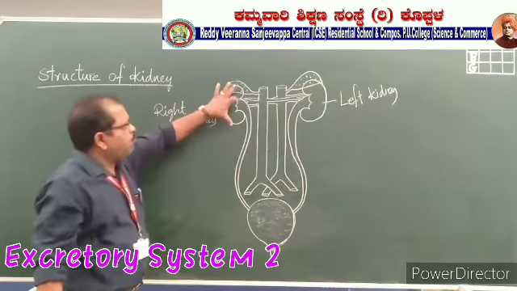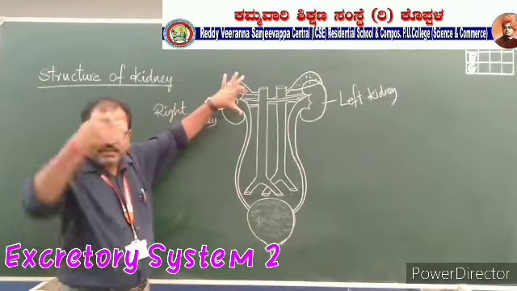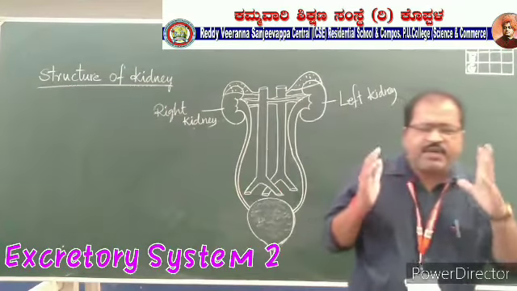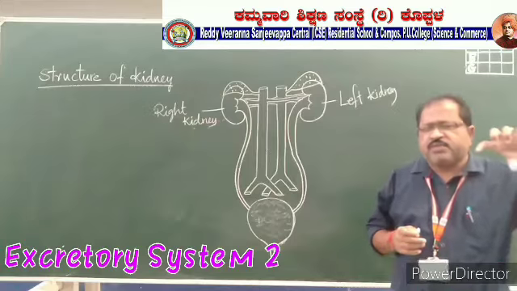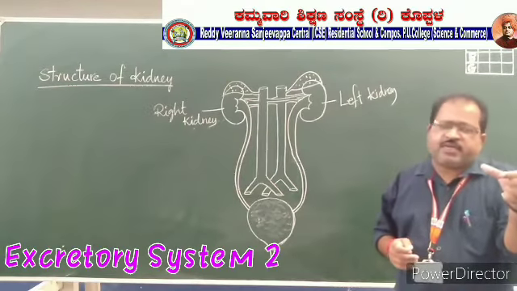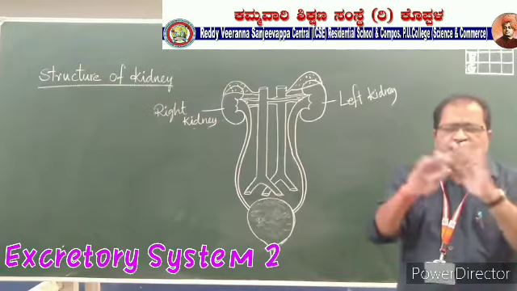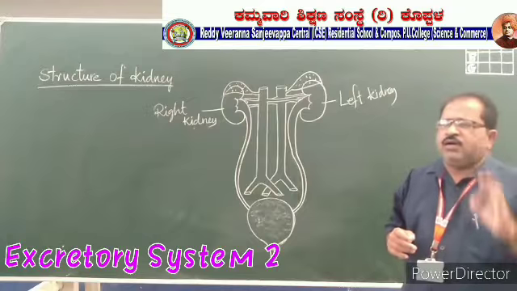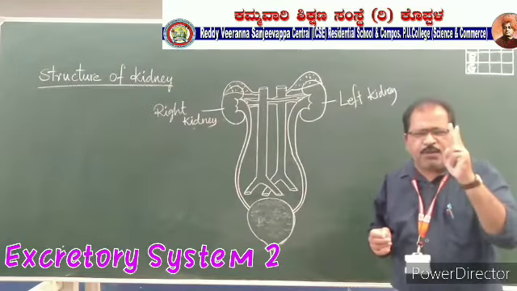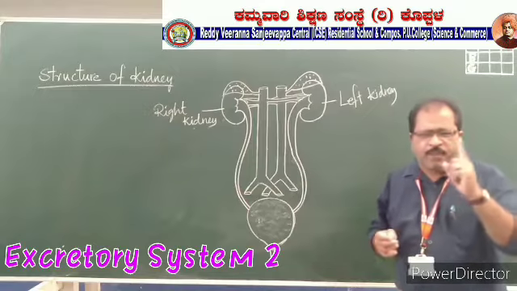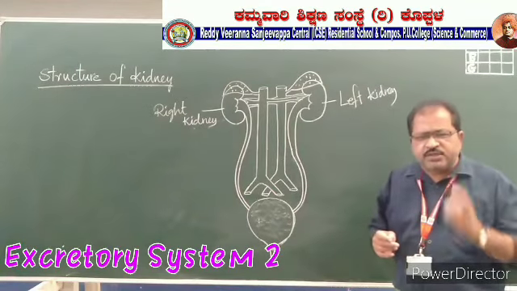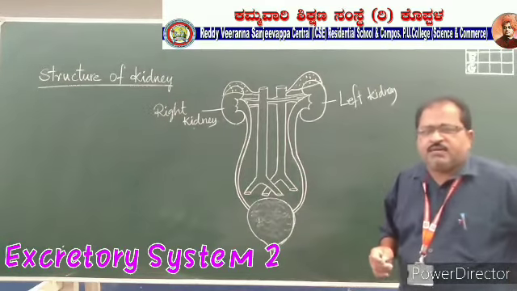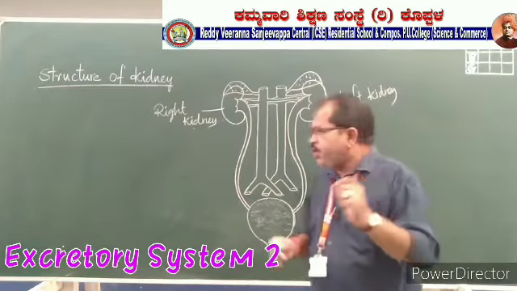The size of the kidney is almost 10 centimeters in length and 6 centimeters in width. Okay, 10 centimeters in length, 6 centimeters in width, and 3 centimeters in thickness. That is the size of this kidney. We have one pair of kidneys. That means 2 kidneys are present there. These kidneys are present on either side of the backbone at the hip girdle.